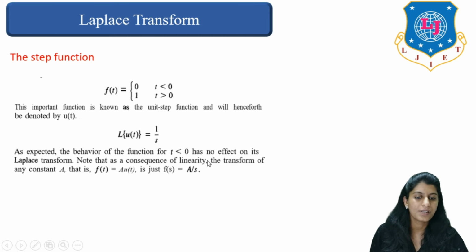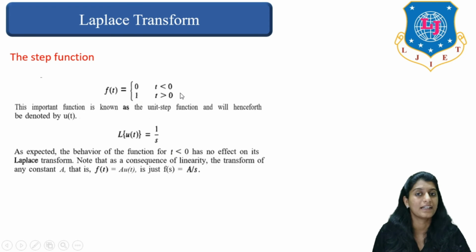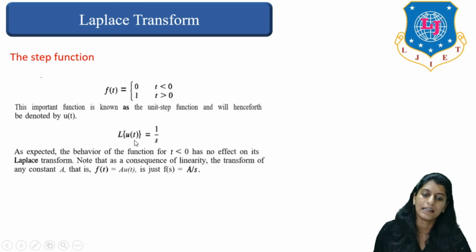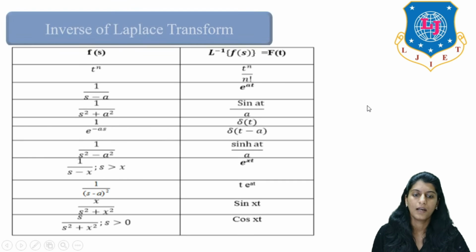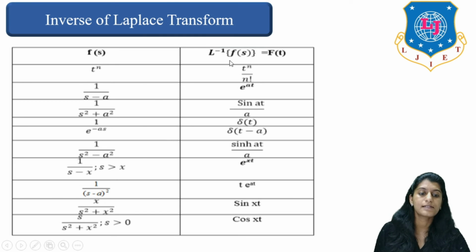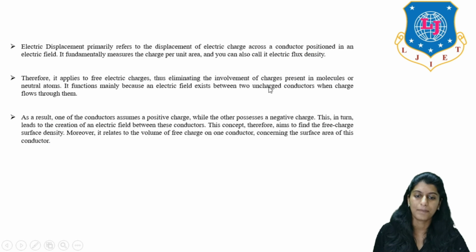So this is the step function. Step function means the value of the given function is 1 for all values of t greater than 0. In that case, when you put f of t equals 1 in the given Laplace form, that is 0 to infinity e raised to minus st, and instead of writing f of t, you just write 1 dt, and then simply integrate from 0 to infinity e raised to minus st dt. It will give you 1 by s after putting the limits of 0 and infinity. These are some important functions of Laplace and inverse of Laplace we must remember, right? Here are some Laplace transforms.